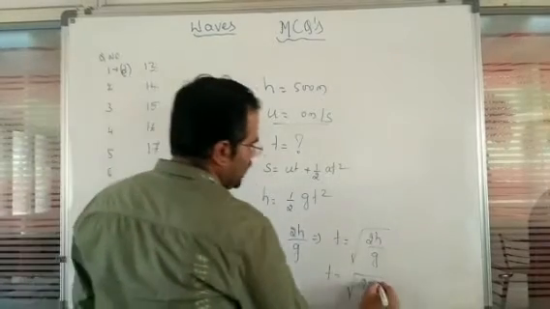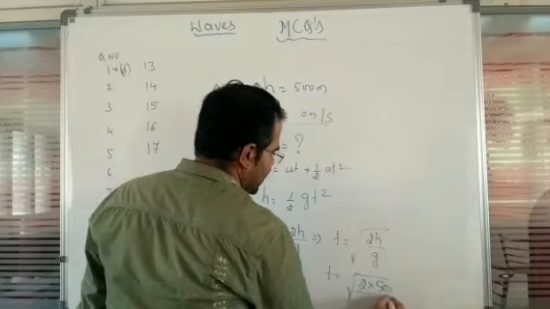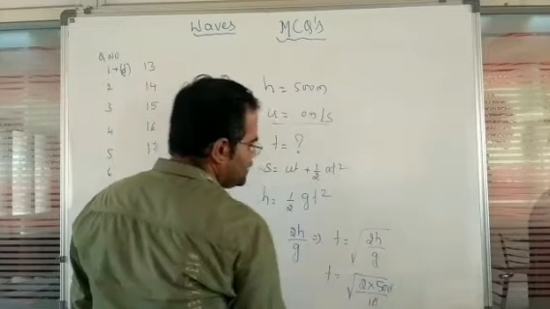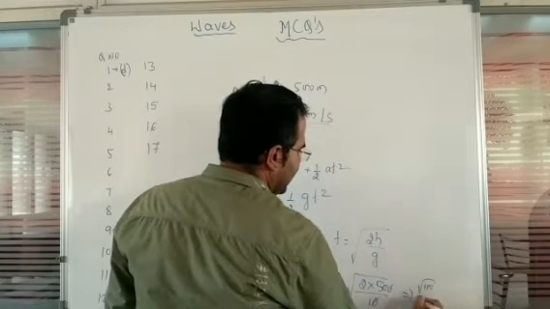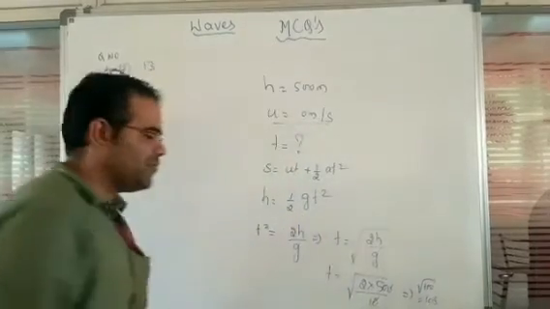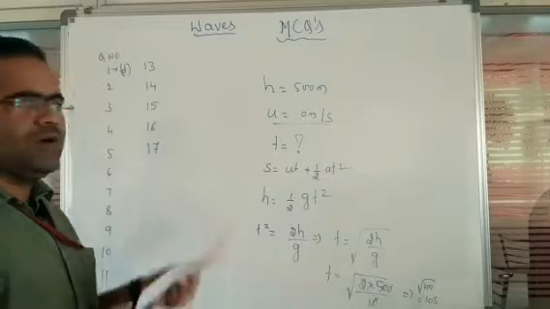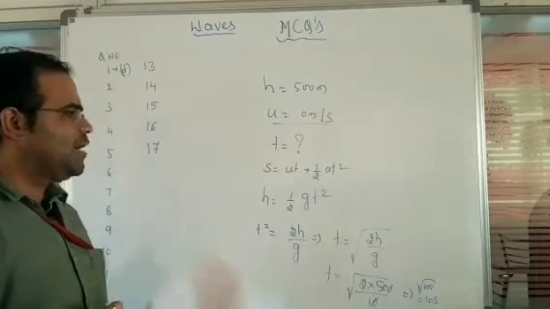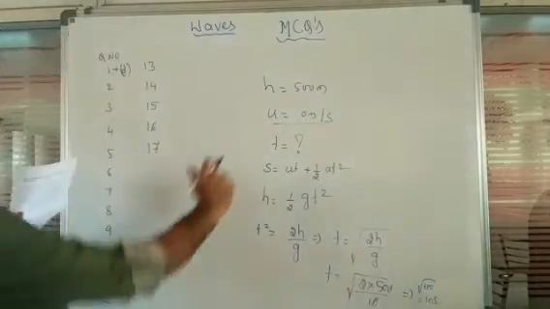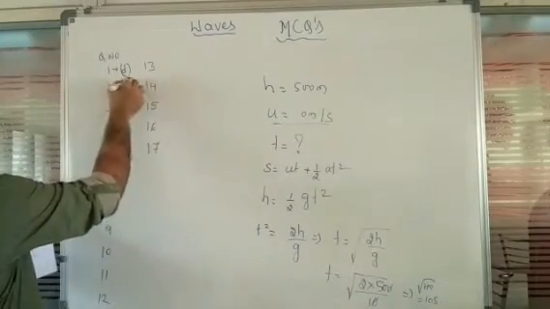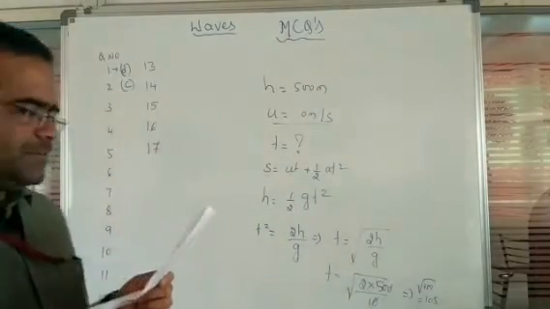So this implies t is equal to under root of 2 into the h value. What is the h value? This is 500 divided by g, now the value is 10. So this implies root 100, which will be taken as 10 seconds. So after 10 seconds, the splash will be heard by the particular man here. So for question number 2, we have option C.